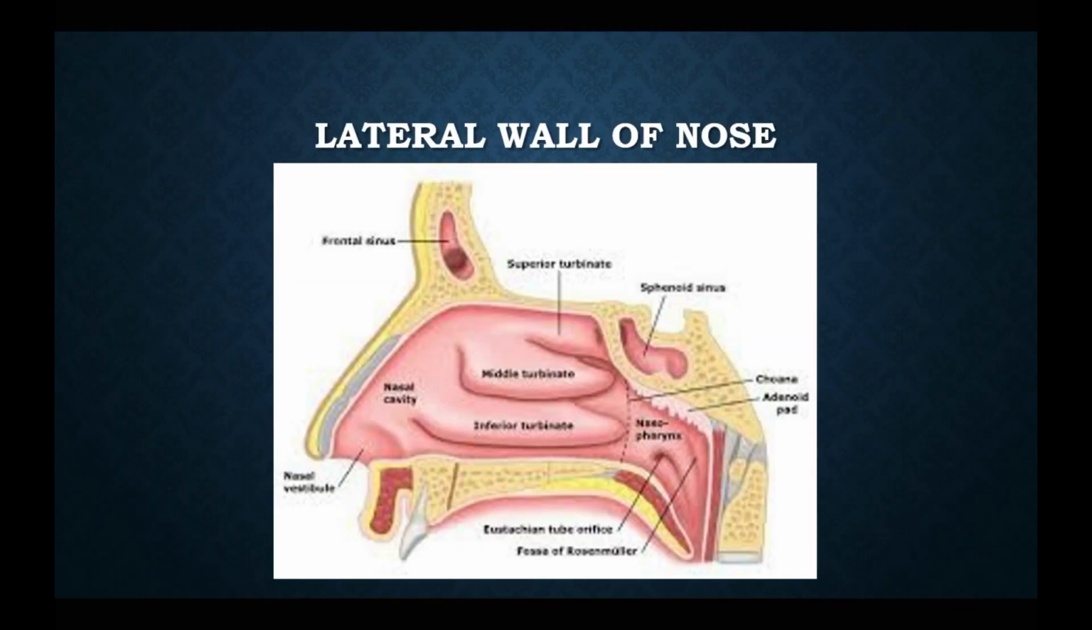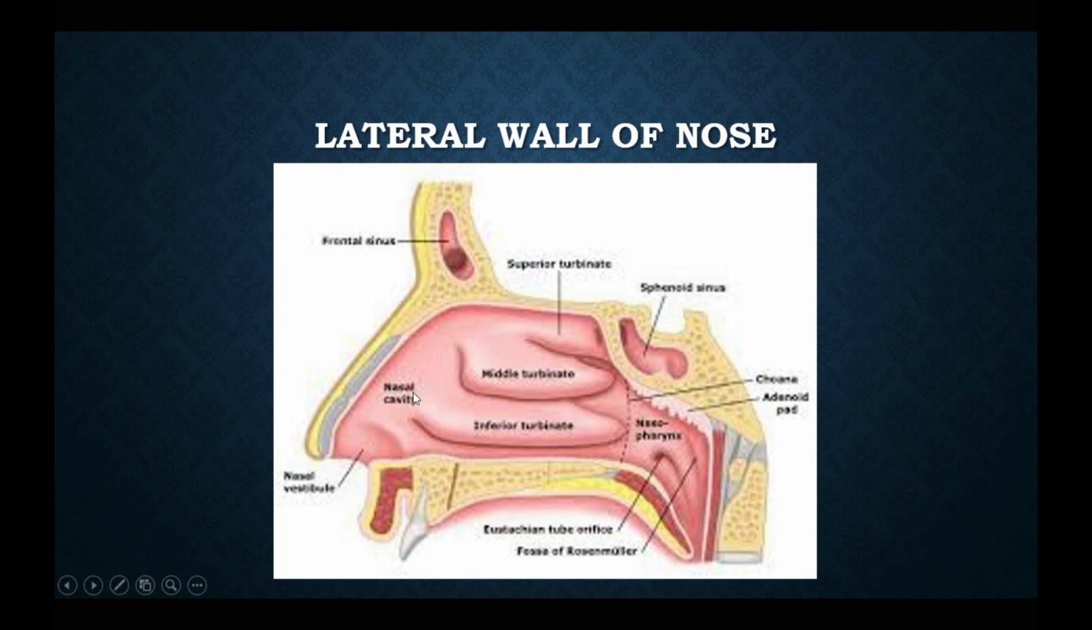Lateral wall of nose. The lateral wall of nose is irregular due to the presence of three shelf-like bony projections called concha. The concha increases the surface area of the nose for effective air conditioning of the inspired air. The lateral wall can be subdivided into three parts. A small depressed area in the anterior part is called the vestibule.